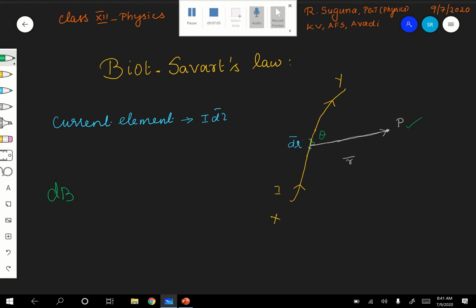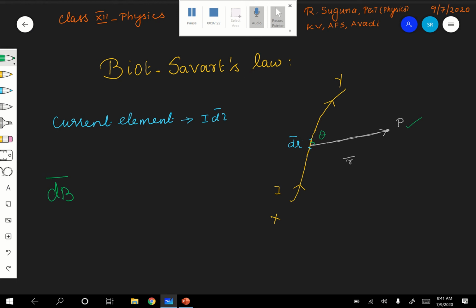Why dB? Because we are not finding the field due to the entire wire XY carrying current. We are finding the field due to an ideal small element only. Therefore the field is very small, therefore it is dB.